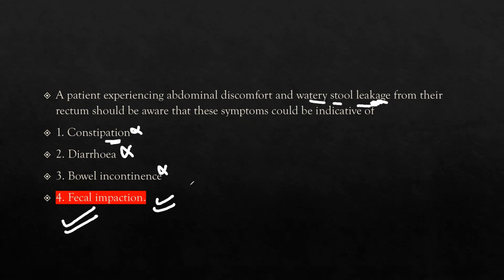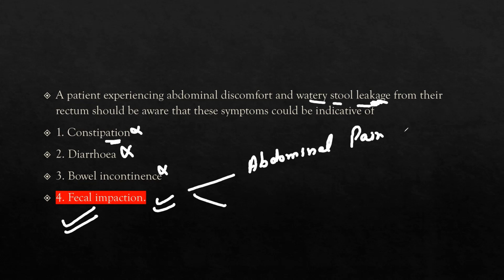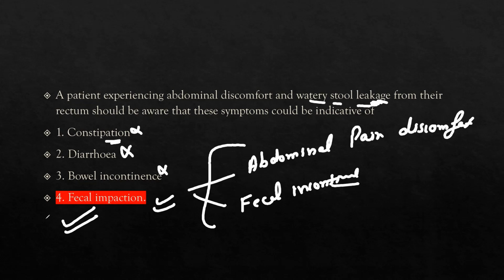So the right option here is fecal impaction, because of symptoms like abdominal pain or discomfort and fecal incontinence, where there is a paradoxical overflow of diarrhea. So these two symptoms are the classical symptoms of fecal impaction. So the right option here will be fecal impaction. So this is all about this MCQ.